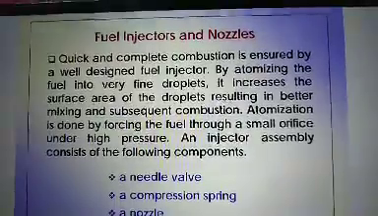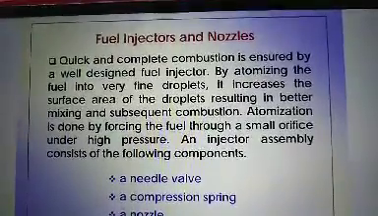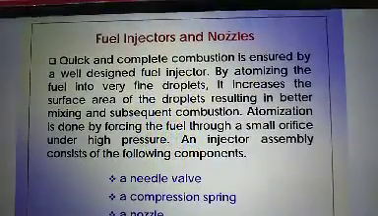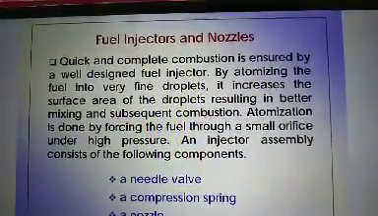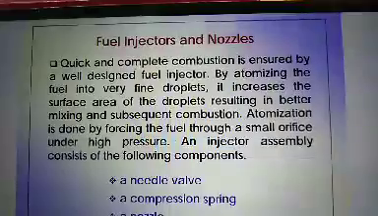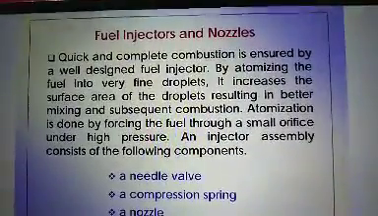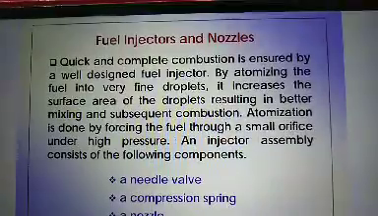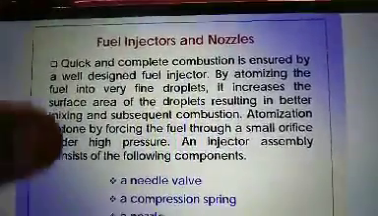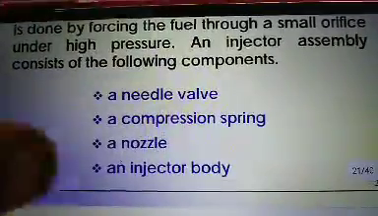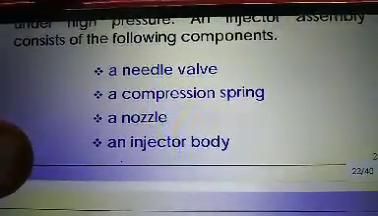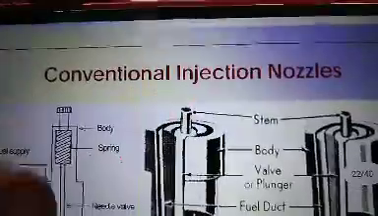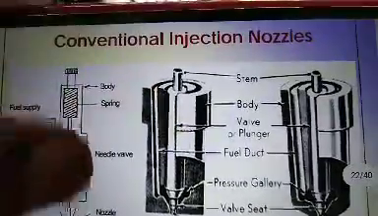By atomizing the fuel into very fine droplets, it increases the surface area of the droplet, resulting in better mixing and subsequent combustion of the fuel. Atomization is done by forcing the fuel through a small orifice under high pressure. An injector assembly consists of the following components. The assembly of the injector is nothing but a needle valve, a compression spring, a nozzle, and an injector body. So let us see these components in detail.